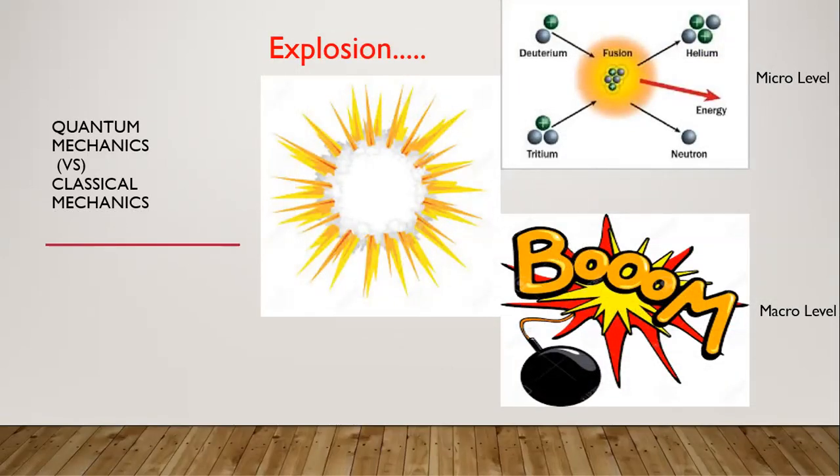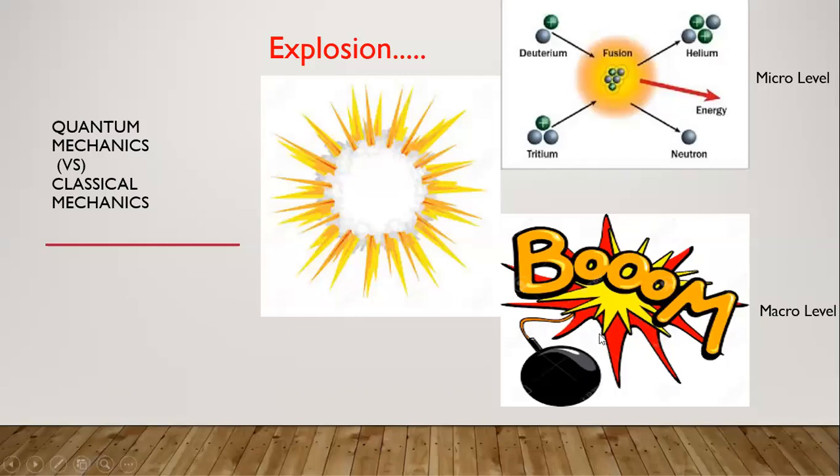Very simple here. Explosion of a bomb. In the classical level, you see this. When you fire a cracker, what happens here? A sound is going to explode there, and it is going to split into so many particles. Simultaneously, some kind of energy is going to be emitted.